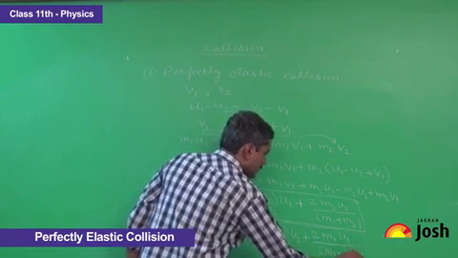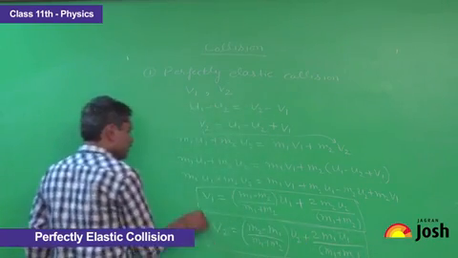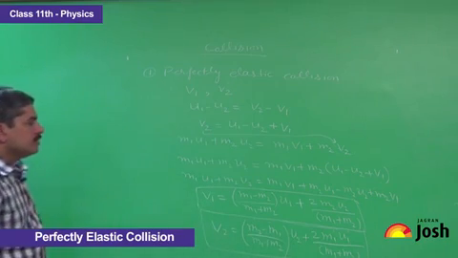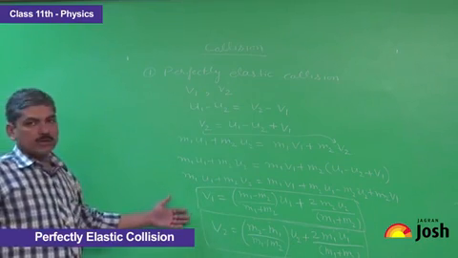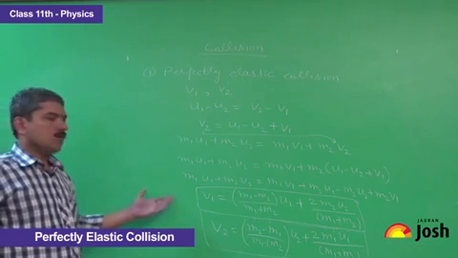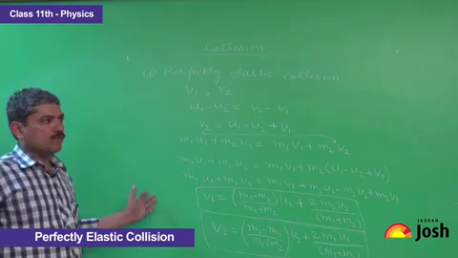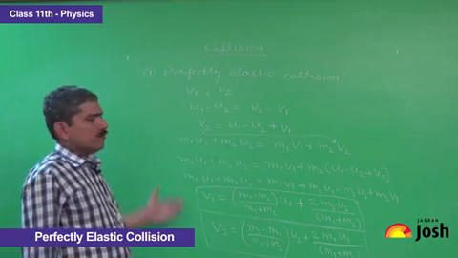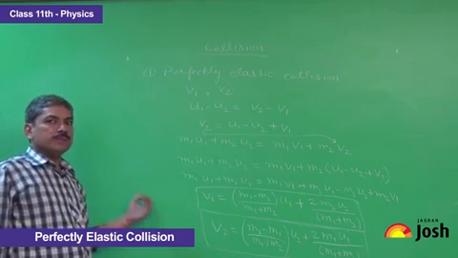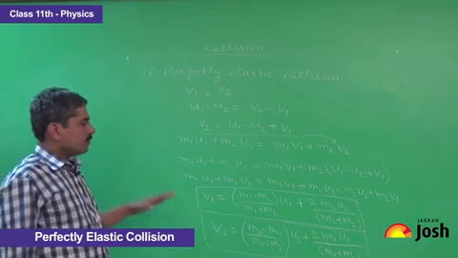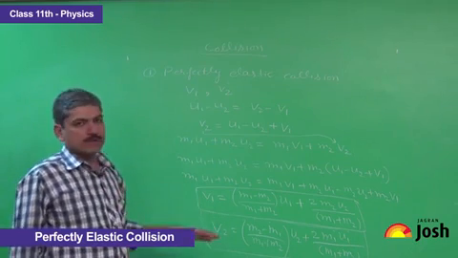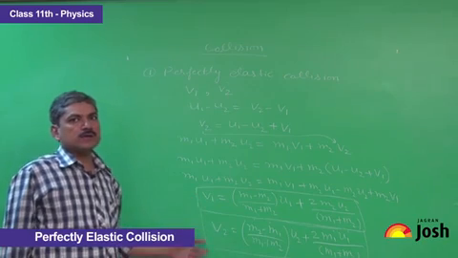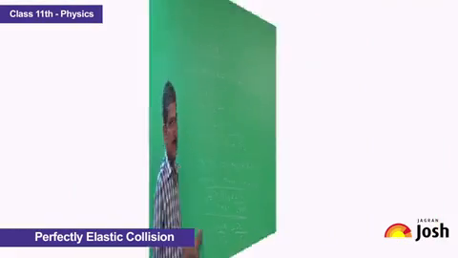By finding these two velocities, we can solve all the numericals, such as how much energy will be transferred from one body to another body during the perfectly elastic collision, and what percentage of kinetic energy is retained by the first body. If there are different cases, if the masses of the bodies are identical, then the velocities will interchange.